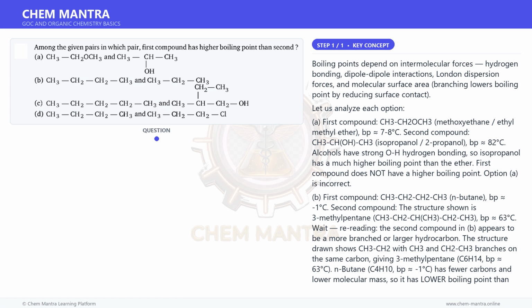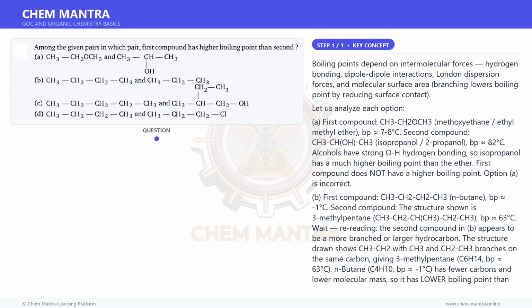B. First compound, CH3CH2CH2CH3, n-butane, BP -1 degree Celsius. Second compound, the structure shown is 3-methylpentane, CH3CH2CH(CH3)CH2CH3, BP 63 degrees Celsius.